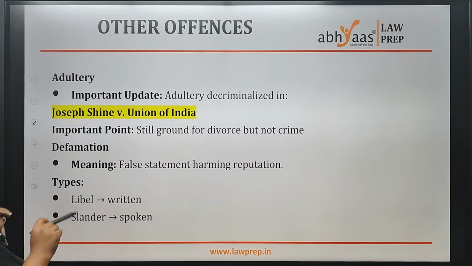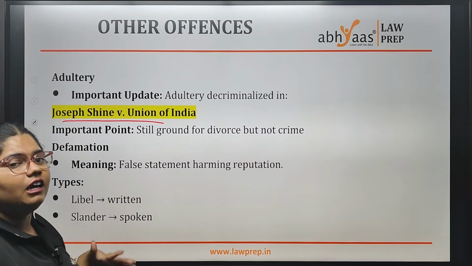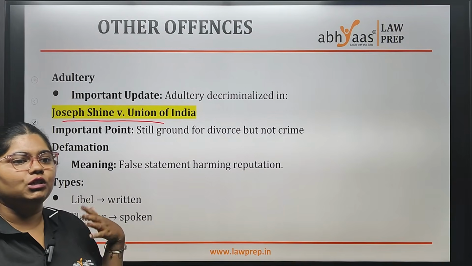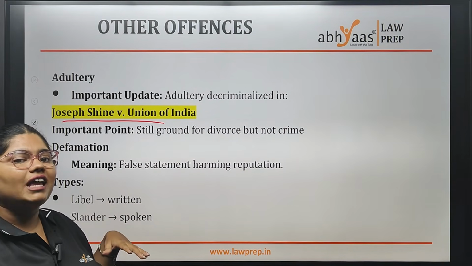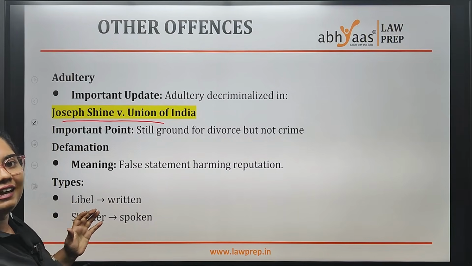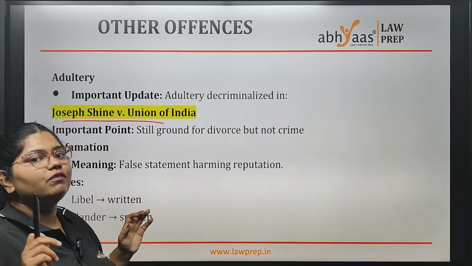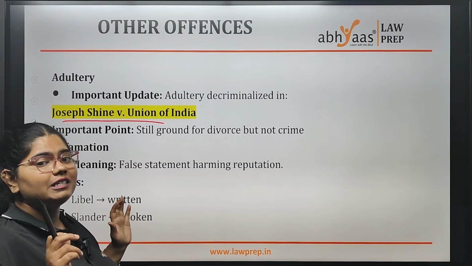Adultery, this is very important. Joseph Shine versus Union of India. I guess you know what is adultery. When a married woman or a man is in an extramarital affair, that is adultery. Before, it was a crime. If a married woman was in an affair with a guy, that guy would be punishable criminally. He would be sent to jail.